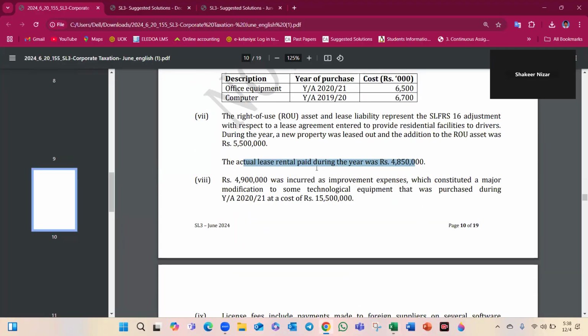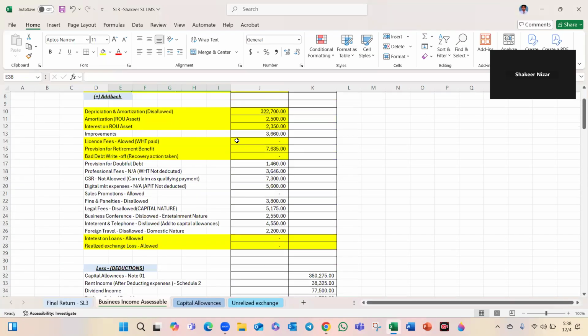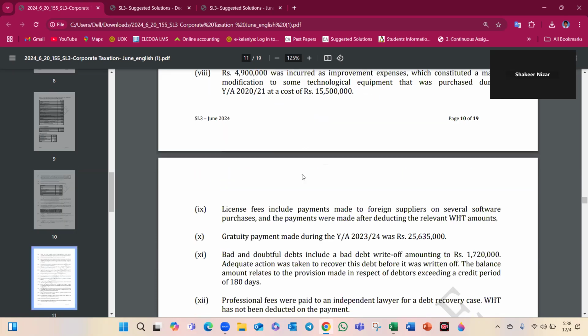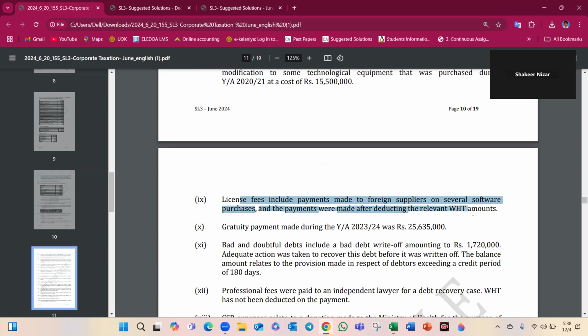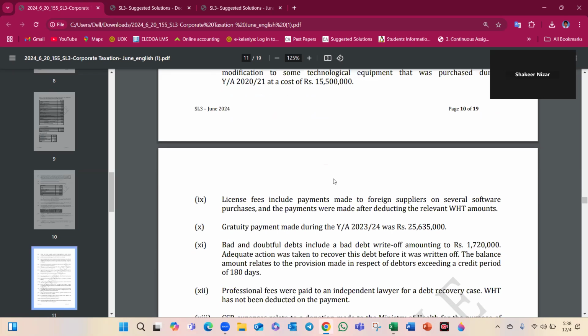It was incurred for the improvement, meaning major modification purchased during the year of assessment. Those are not allowed. License fees include payment made for suppliers. Disallowed license fees, it is only paid.